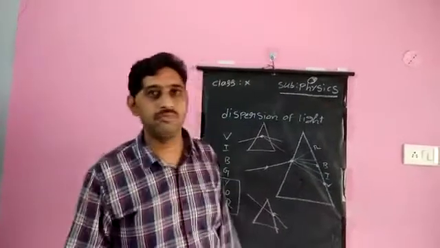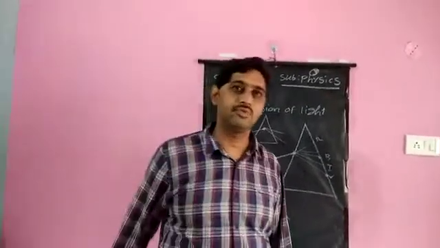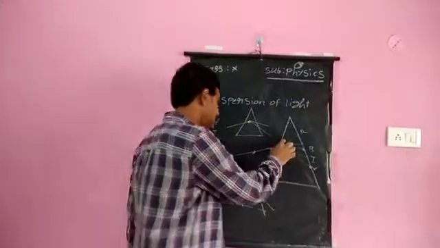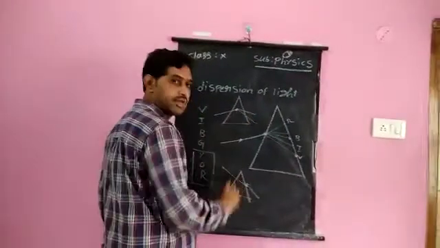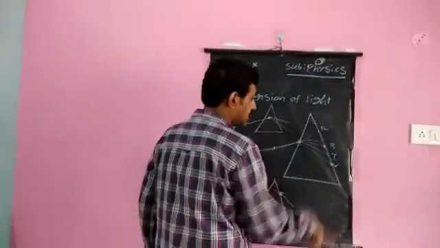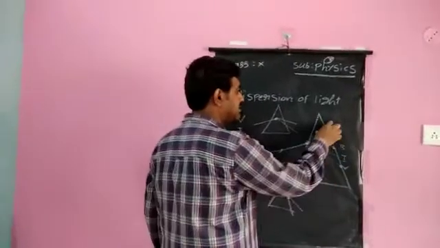Most of you feel that you just draw a triangle, show the splitting, and that it is done. It splits here, not here or not here. That you should be focusing on. The color which bends most is violet; bends least is red.